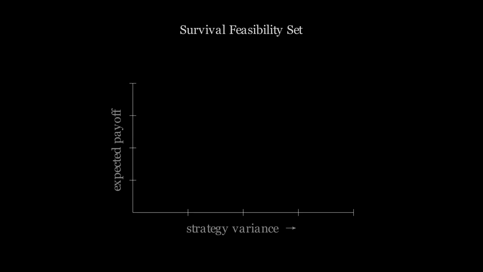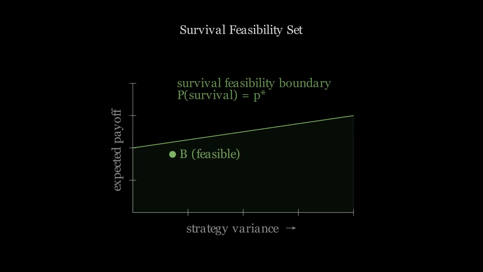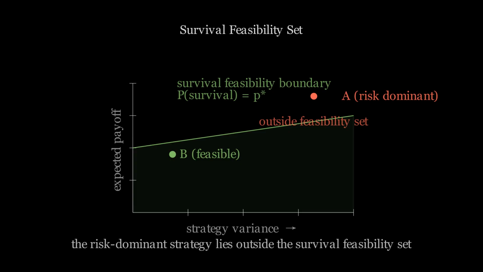The survival feasibility set contains all strategies for which ruin probability is below a chosen threshold. This set is defined by path behavior, not expected payoffs. The risk-dominant strategy may or may not belong to this set. If it does not, it must be replaced by a feasible strategy. Survival feasibility is a binding constraint, not a preference.